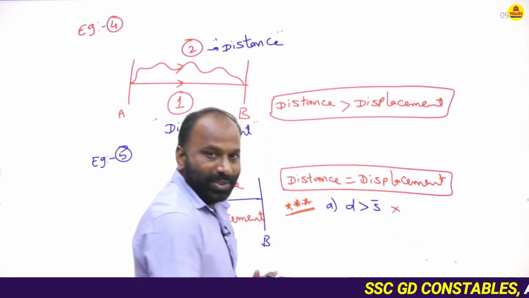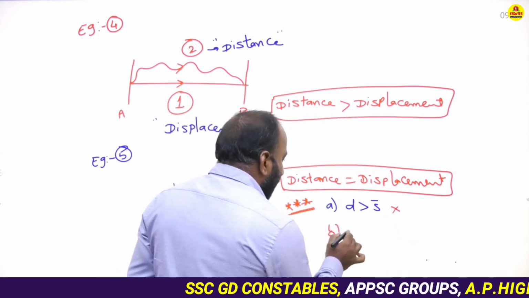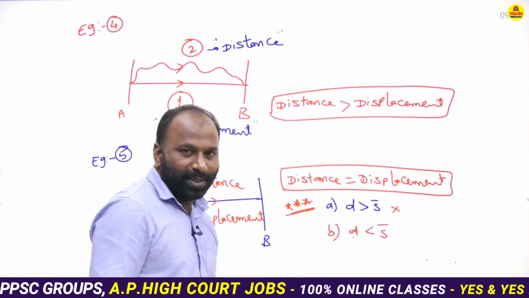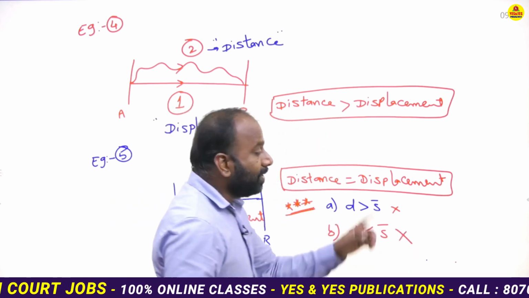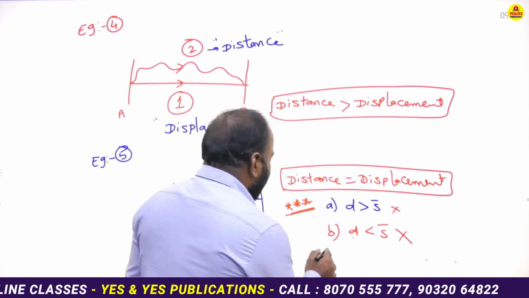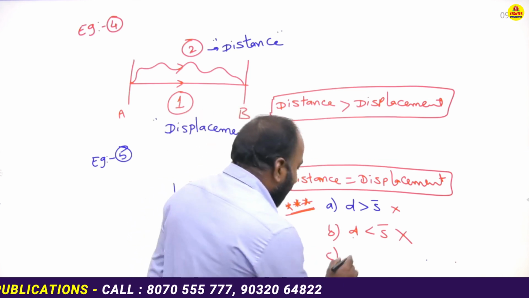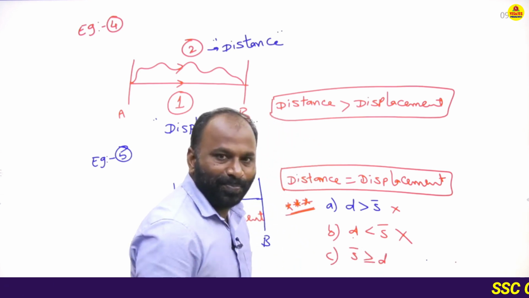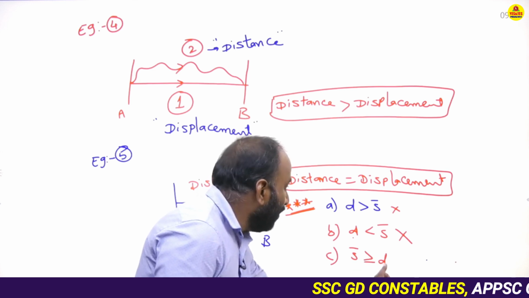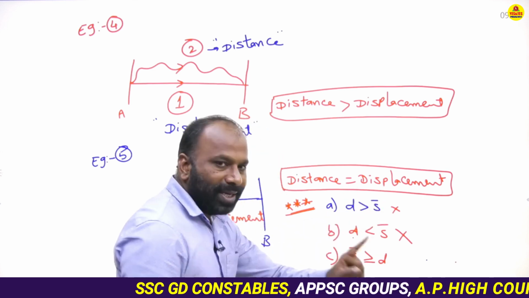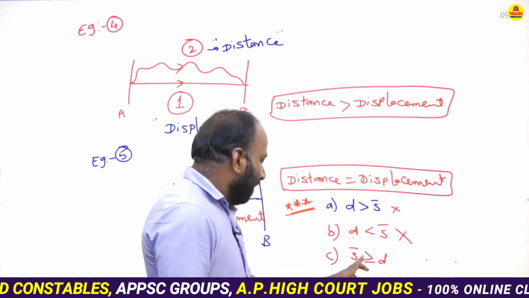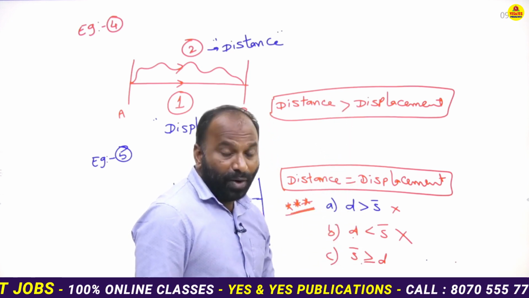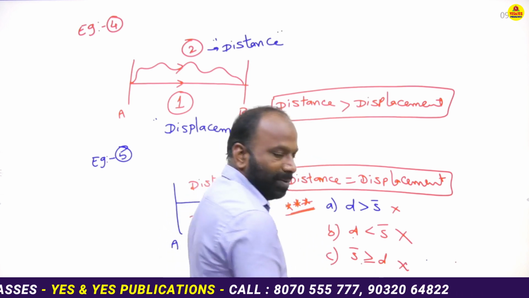Come to the conclusion. Option B. Displacement is less than distance. Distance is less than displacement. We know it's wrong. Distance is greater than displacement, not less than. Next, option C. Displacement is greater than or equal to distance. Displacement is equal to distance, okay. It satisfies case 5, but greater than does not satisfy the remaining cases 1 to 4.